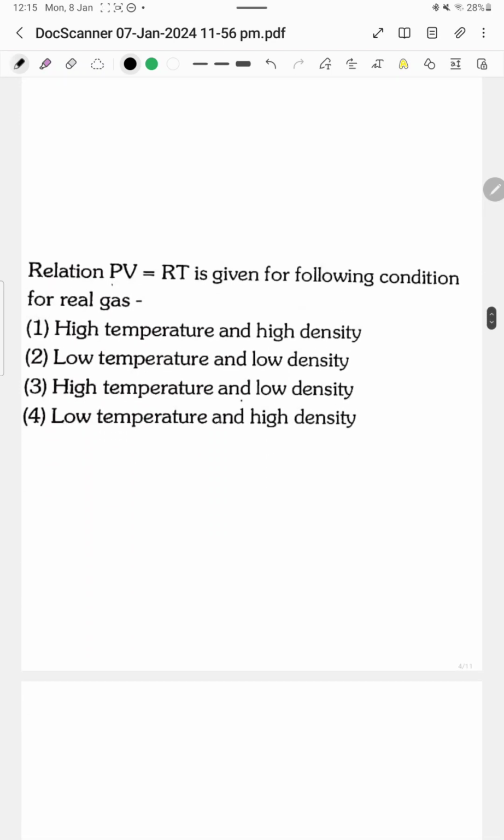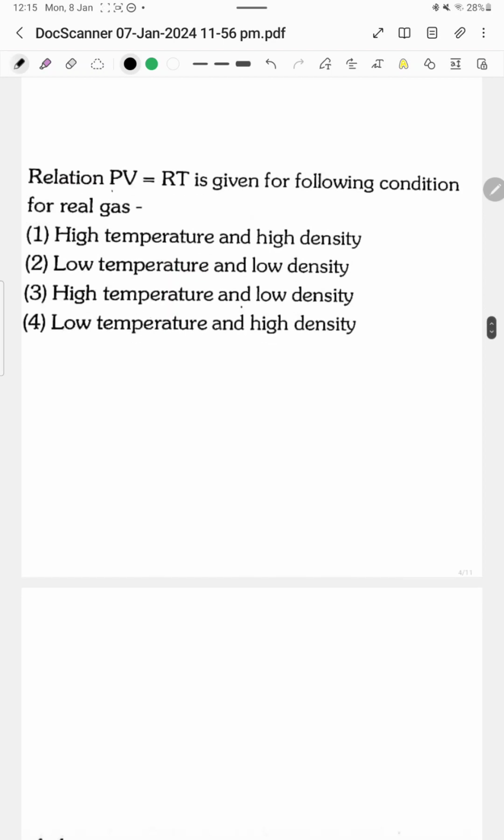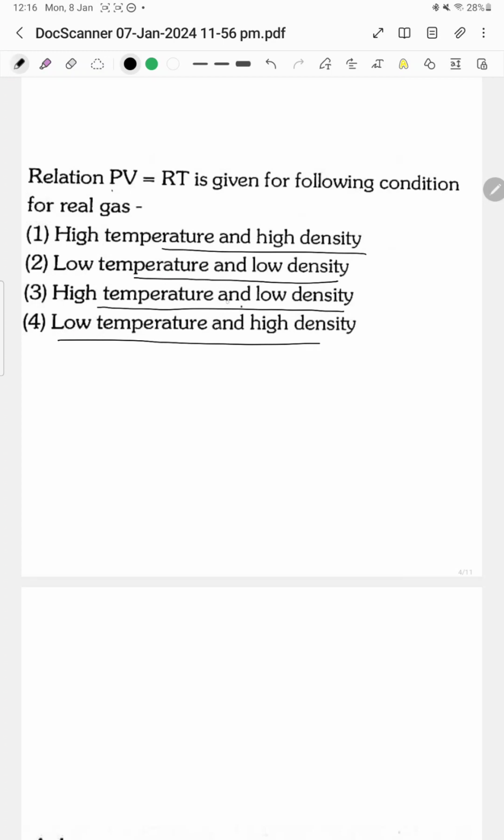Okay, next question. The relation PV equal to RT is given for the following condition. For a real gas, high temperature and high density, low temperature and low density, high temperature and low density, and low temperature and high density. Here no pressure related term is present. So the correct answer is at high temperature and low density.